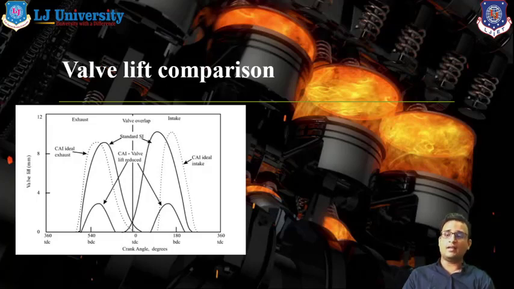Valve lift is measured in mm. In the diagram you can see that CAI valve lift is almost 2 to 3 mm, while in the standard SI diagram valve lift is almost 8 mm. So what does this indicate?